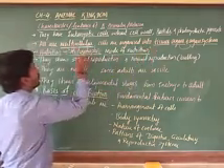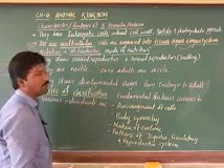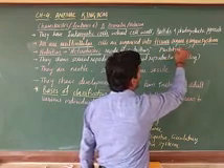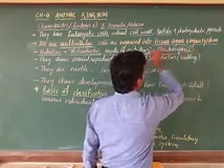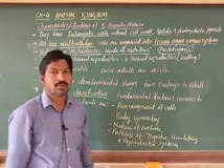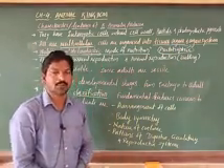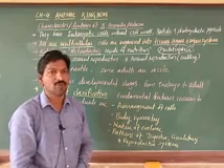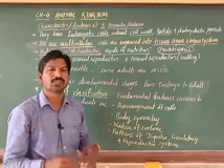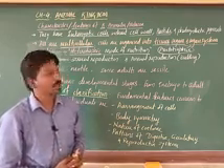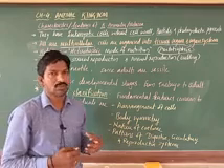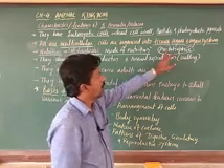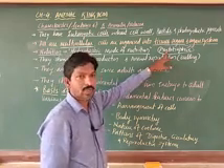Another term is autotrophic, the opposite. Autotrophic means they nourish themselves, like plants preparing their own food by photosynthesis or chemosynthesis. They are not taking food from others.